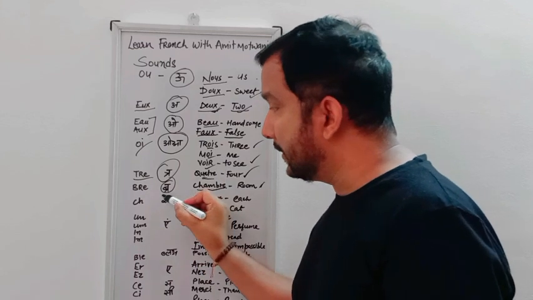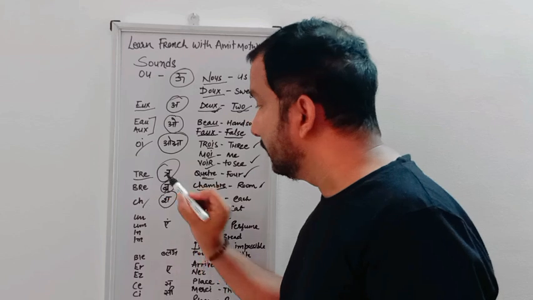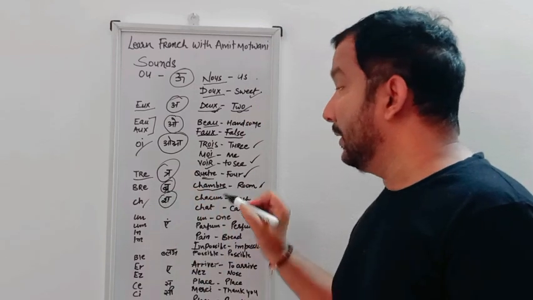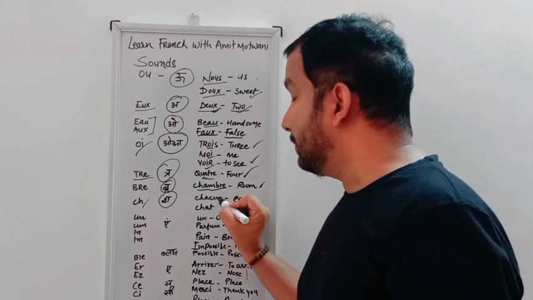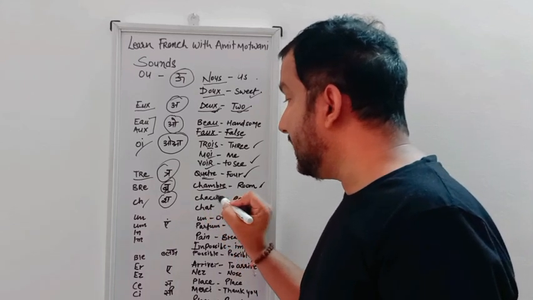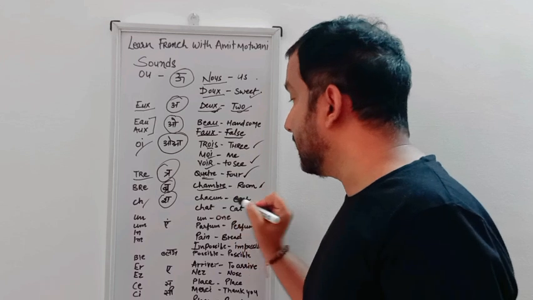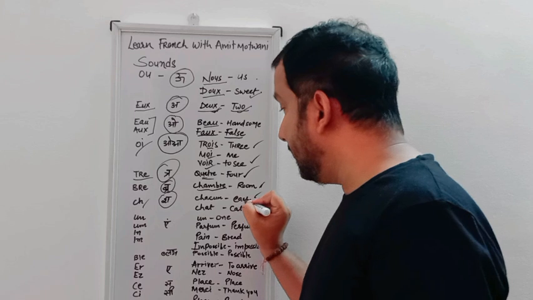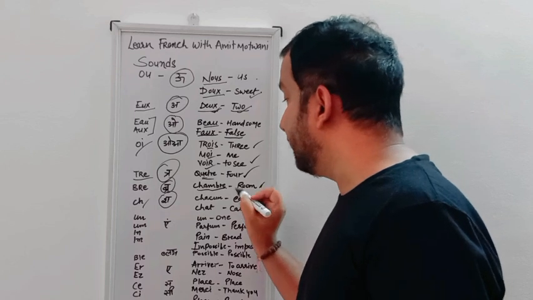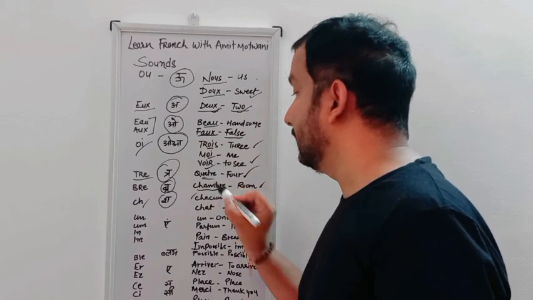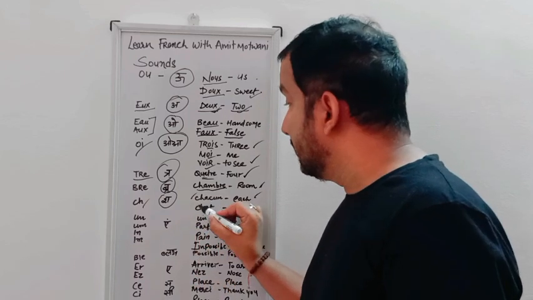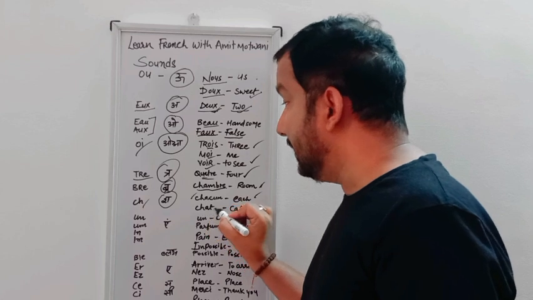The next sound is "sh", CH, "sh". We use it in chacun, we spell C-H-A-C-U-N, chacun. Chacun means each. In English we say each, but in French we say chacun. Same "sha", C-H-A-T.